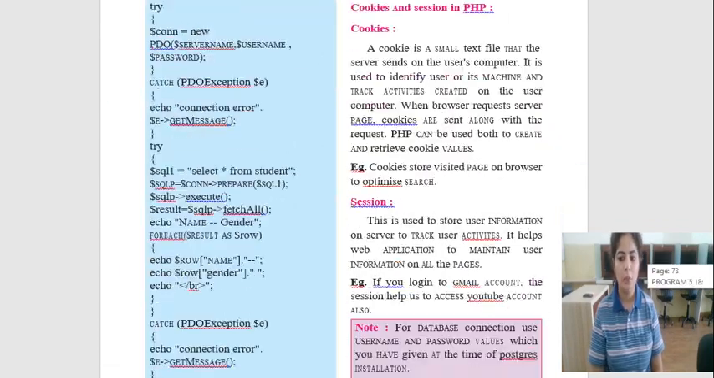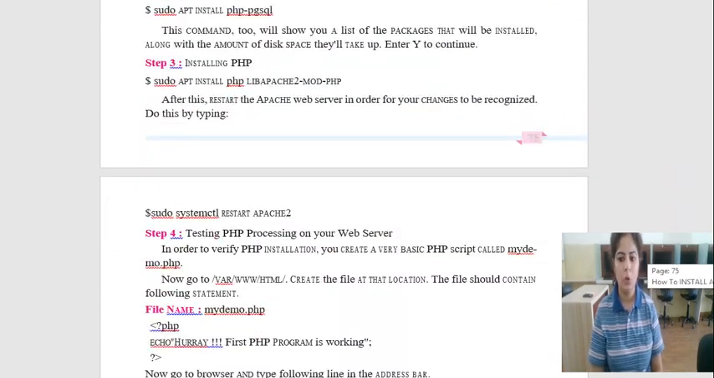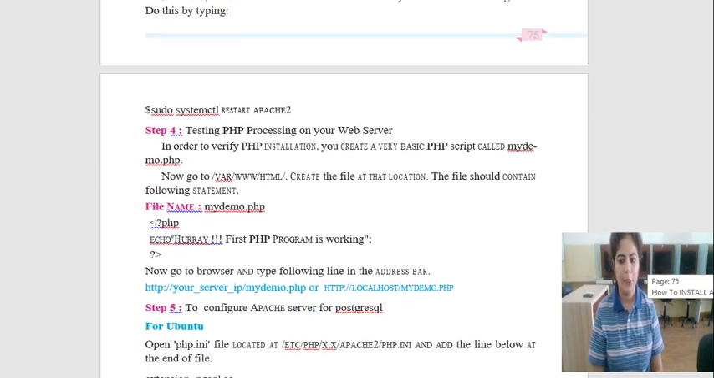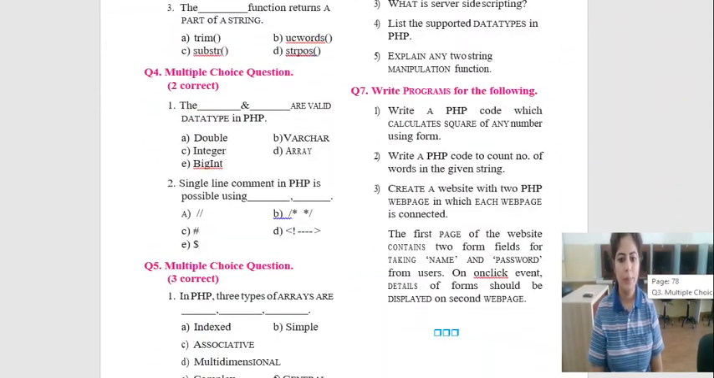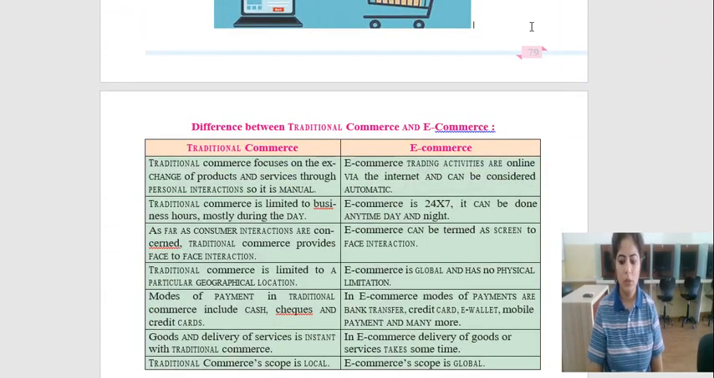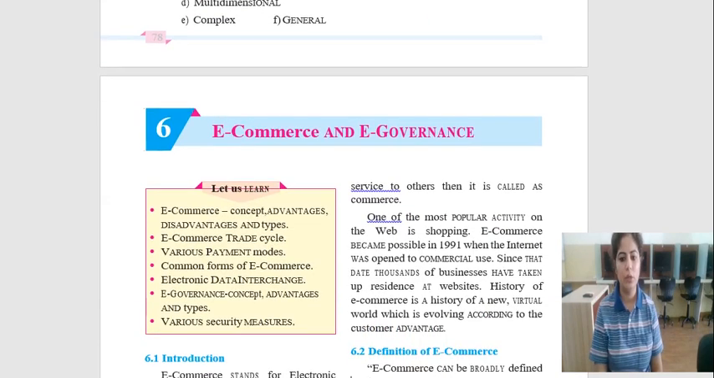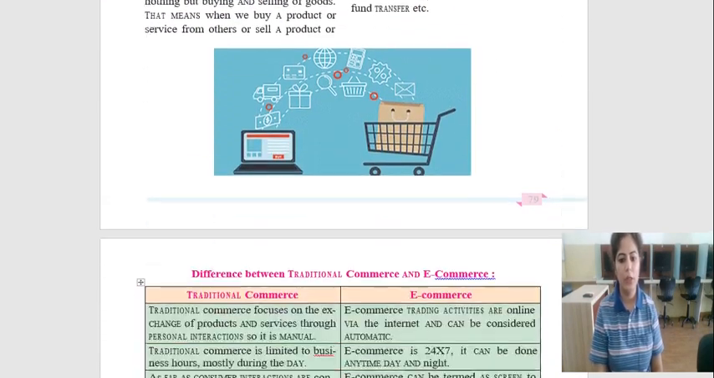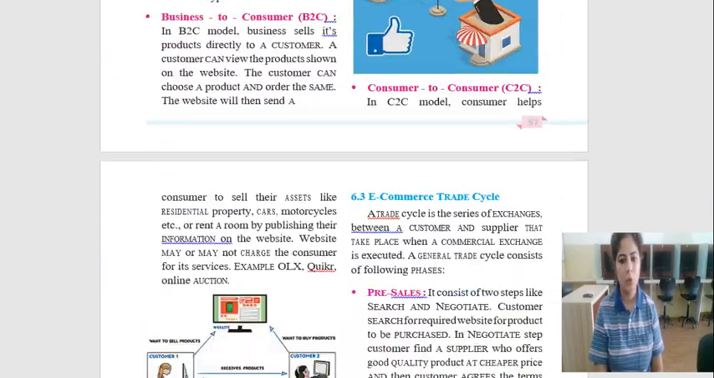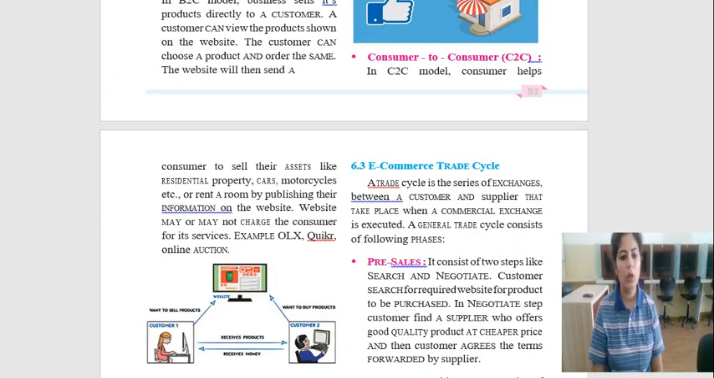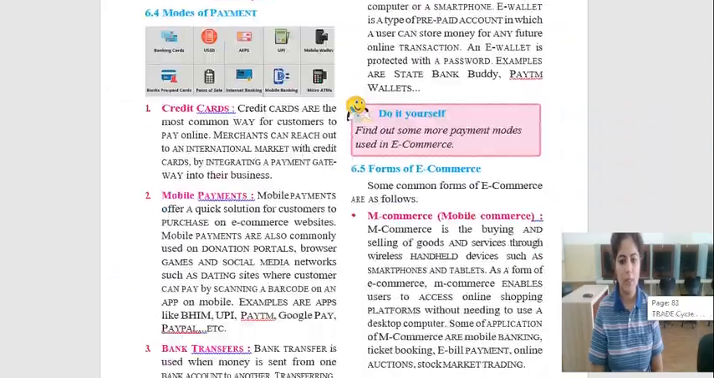So students, I hope it is clear to you what changes are made by the state board, as I have explained in a very detailed way. After that, there is the last unit, unit number 6, e-commerce and e-governance. Again, there is no change in this unit. You have to study the whole unit in detail as it is. So that was all about the 6 units of IT. There are changes in 3 units, whereas 3 units are as it is.